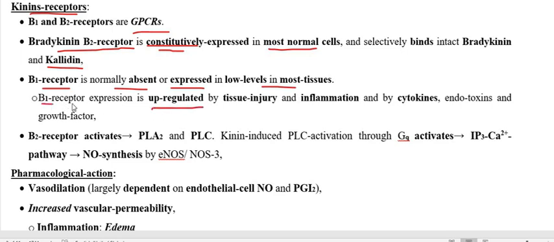B1 receptor expression gets upregulated when there is inflammation, when there is tissue injury, when cytokines are produced, when there is endotoxin, when there is growth factor. So the B1 receptor is inducible, whereas the B2 receptor is constitutive. So this is very, very important.